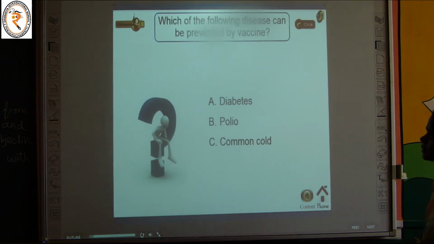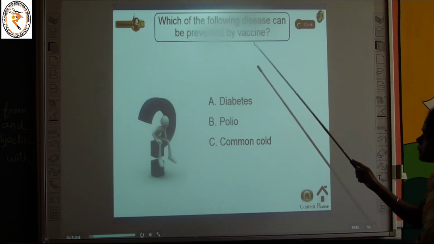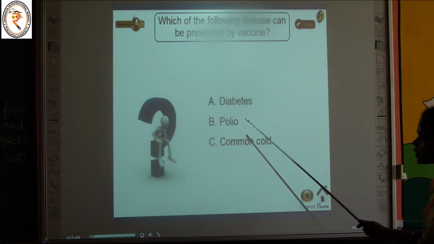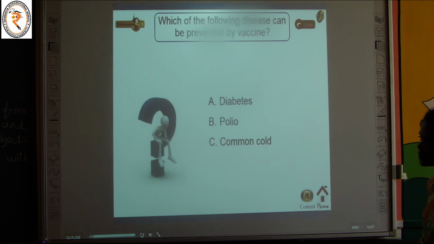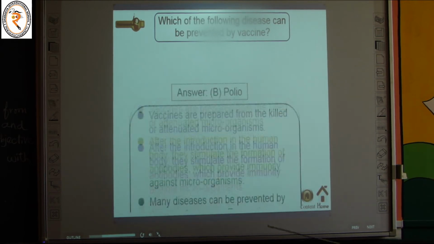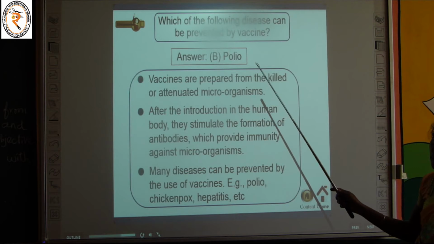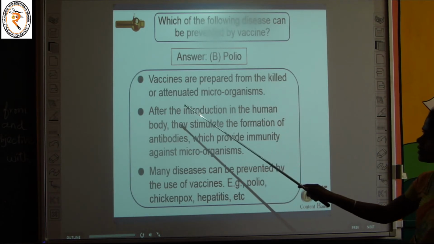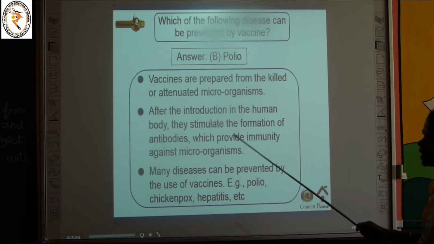See the question. Which of the following diseases can be prevented by vaccine? Diabetes, polio, or common cold? Hint: 2 drops of water. It is polio. Vaccines are prepared from killed or attenuated microorganisms.